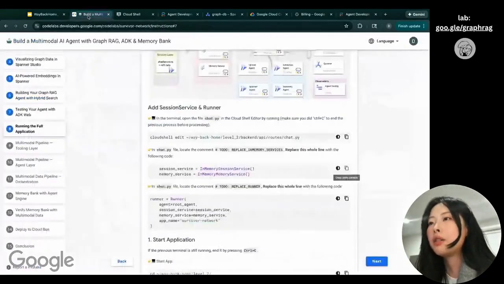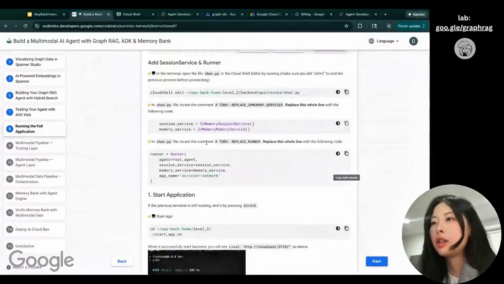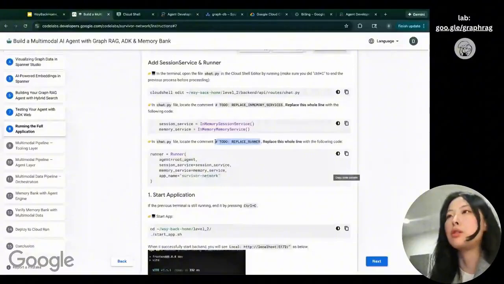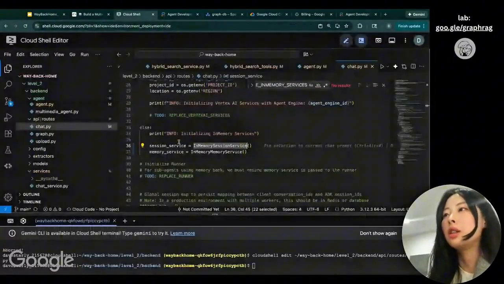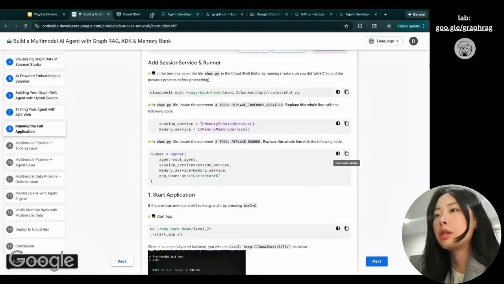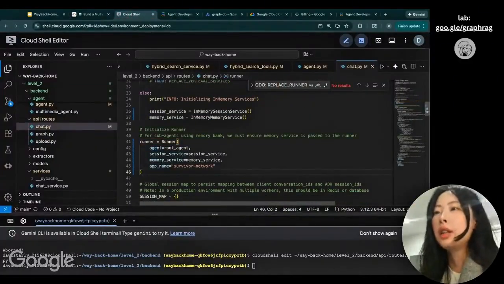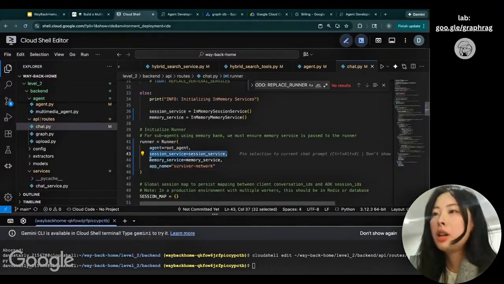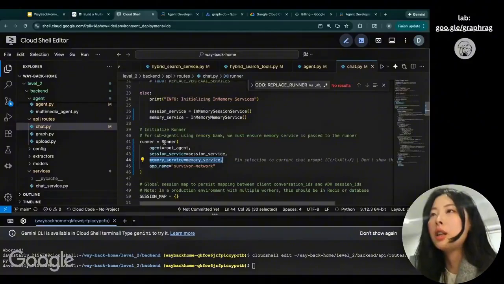Cool. So now we have the session service. We need to replace the runner. We'll go here and search for the runner, and we'll copy this to the runner over here. You can see we'll attach the session service and memory service we're creating to the runner.